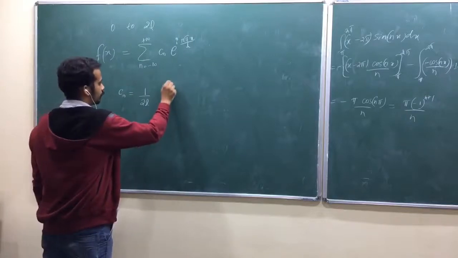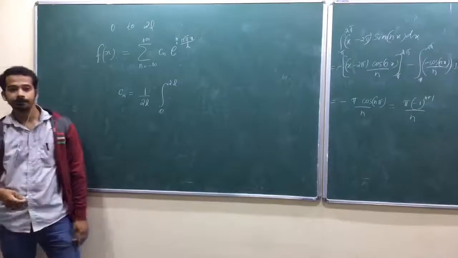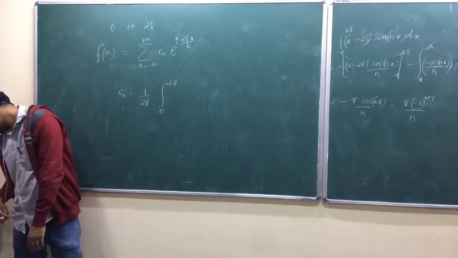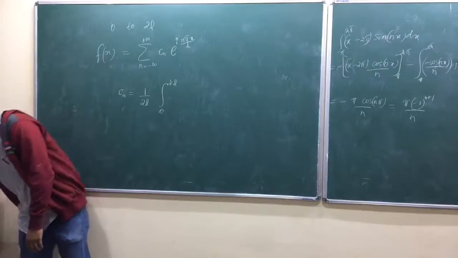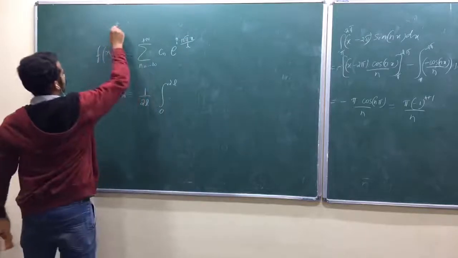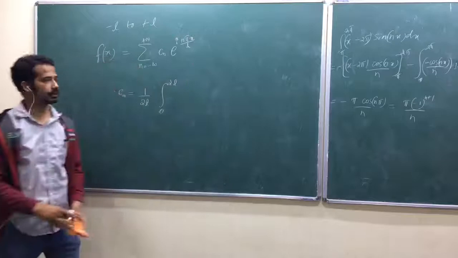Anyway, 0 to 2L. Yeah, let me take it like that only, okay. Whenever we have any application, we shall again discuss, okay. Minus L to plus L, okay. What is the length? 2L, okay, 2L.